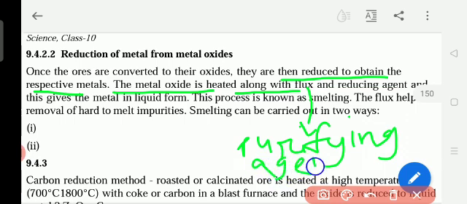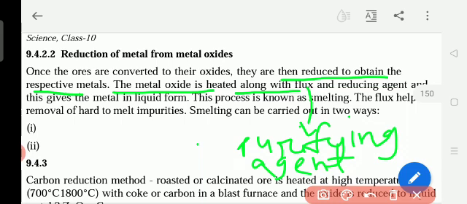For example, sometimes if drinking water is spoiled, the government puts some powder in it to clean the water. Like that, flux is the purifying agent.